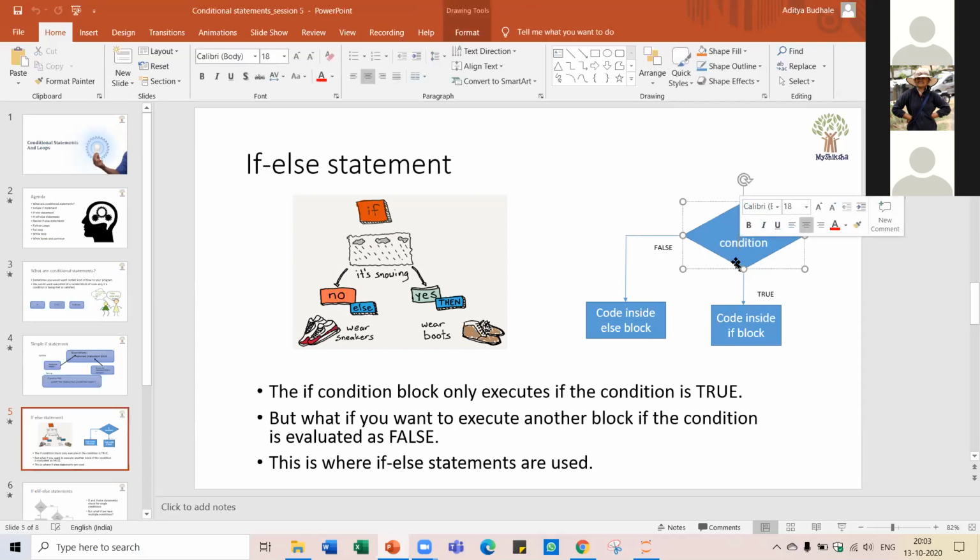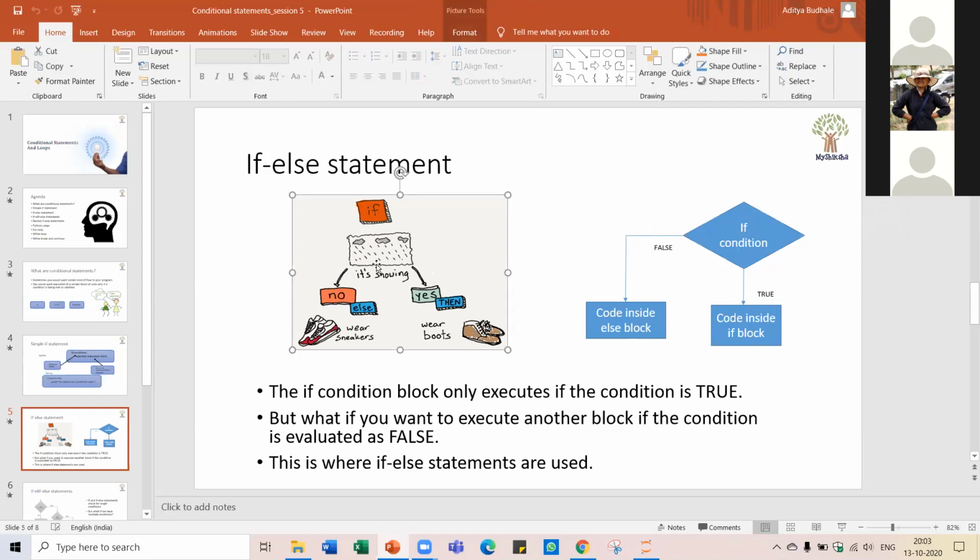So here you can see the flow chart. This is the condition that we provide. If this condition is true, then this code will be executed, and if this condition is false, then this code will be executed.